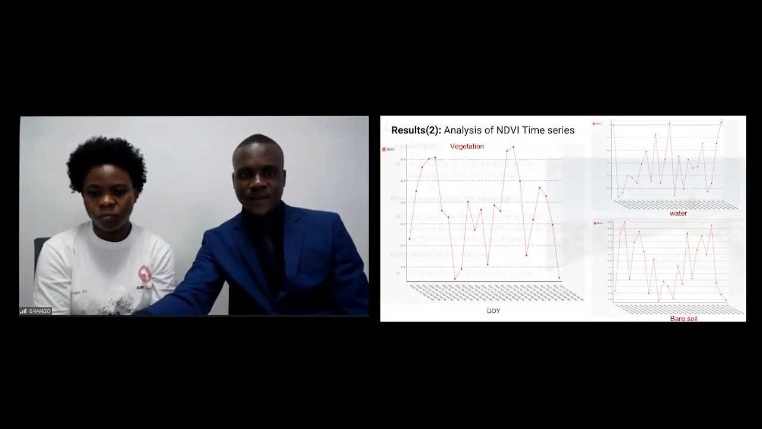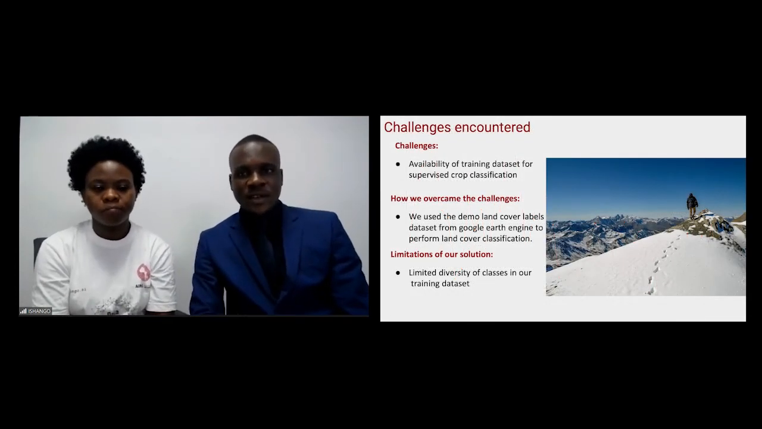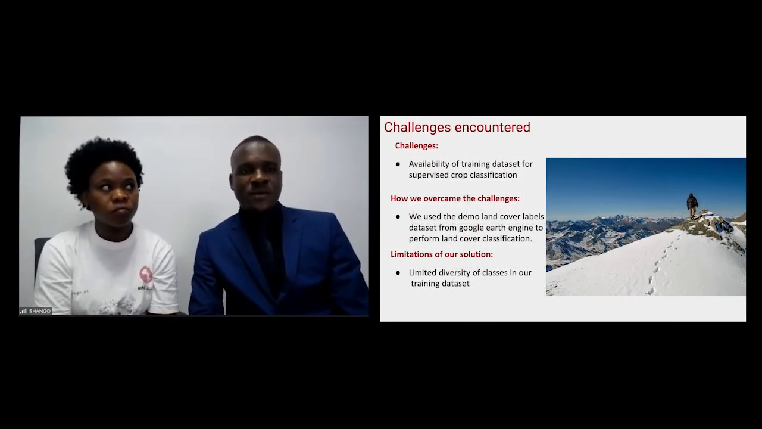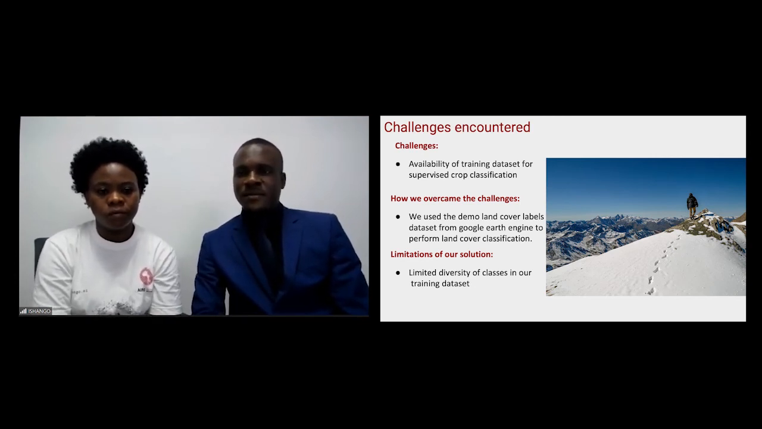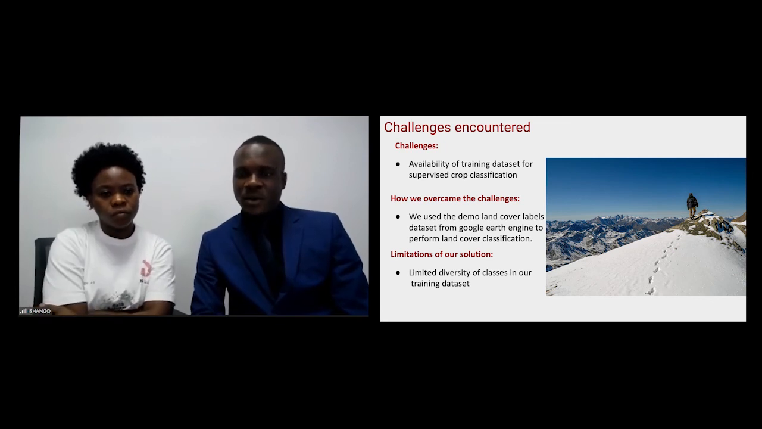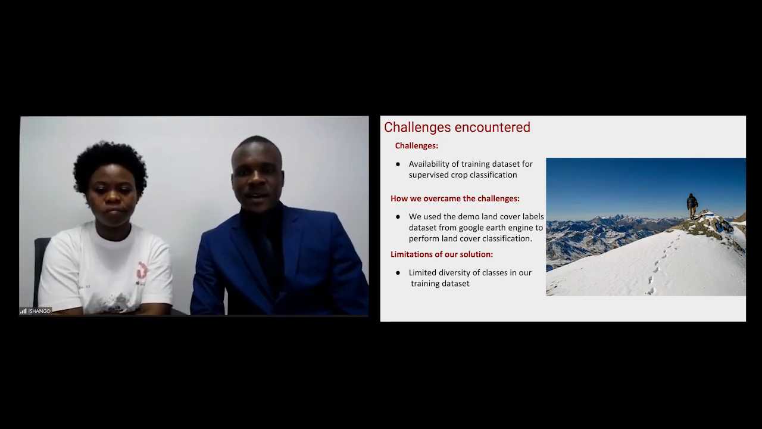In working on this project, we faced some challenges. The first is the availability of a training dataset for supervised crop classification. To overcome this challenge, we used a land cover label dataset found in Google Earth Engine, and we were able to classify our area of interest into the 3 classes.